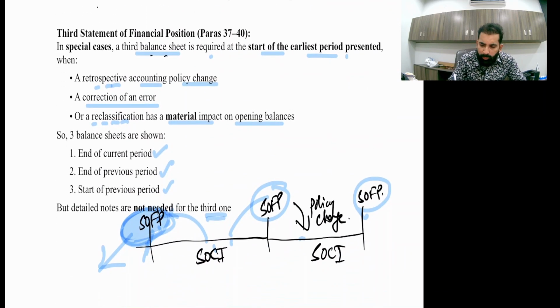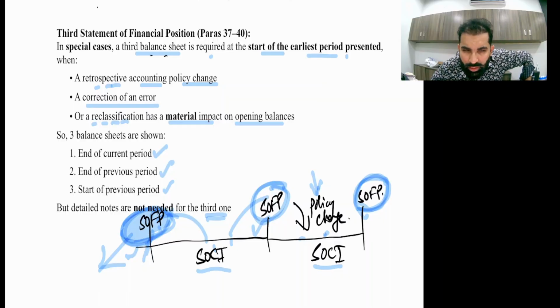Now, one more thing I would like to explain here. When I was teaching you IAS 8, I taught that if there is an accounting policy change in this year, then you revise 3 SOFPs and 2 SOCI. First of all, the year-end SOFP with the new policy, the beginning SOFP of this year, and the beginning SOFP of last year. 3 SOFPs and 2 SOCI you need to restate, for retrospective application of changes in accounting policy.